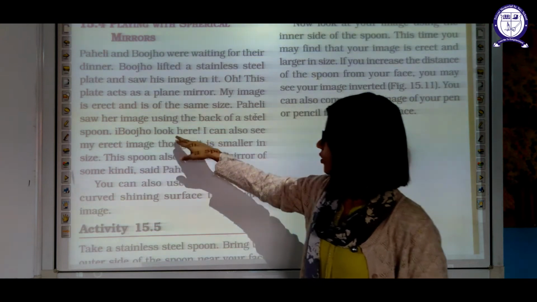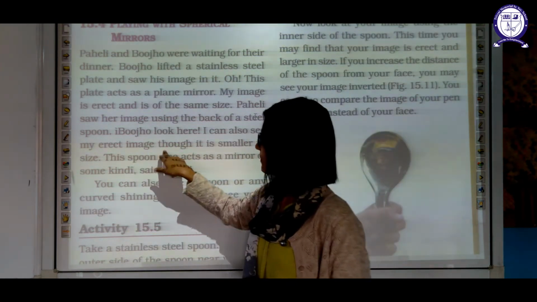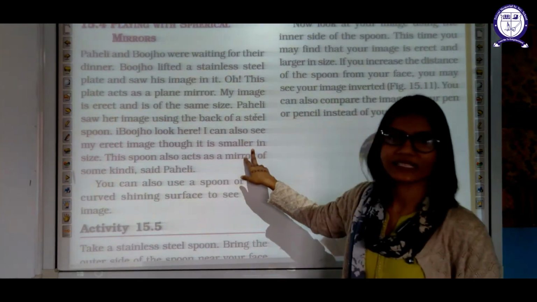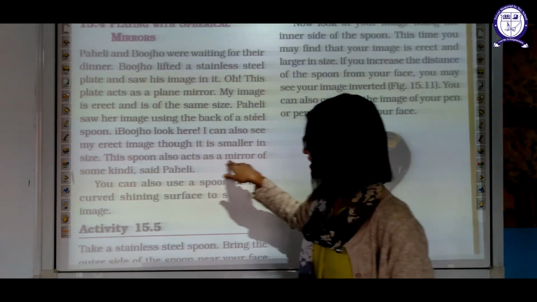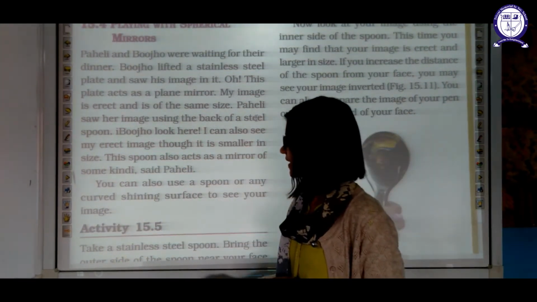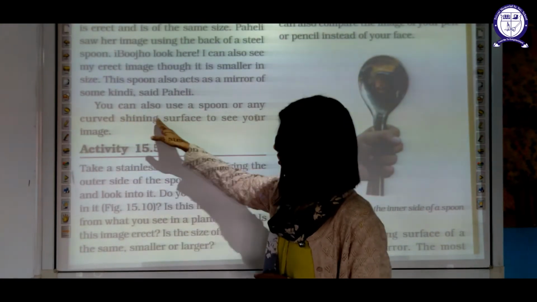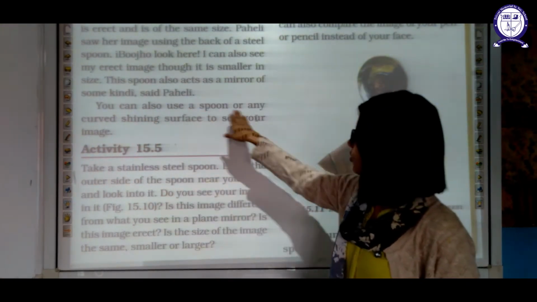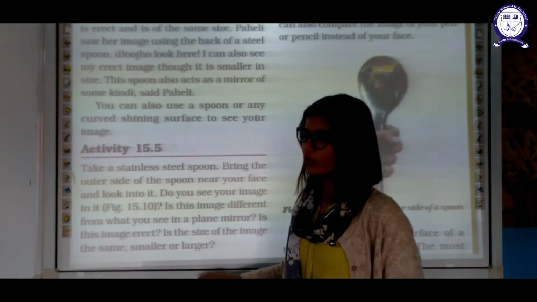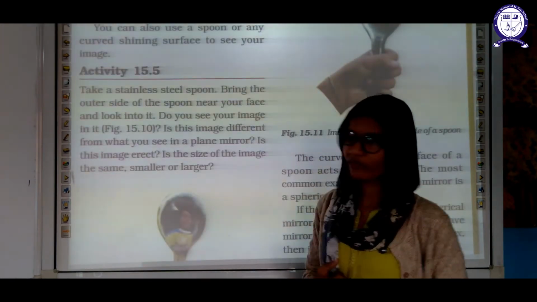Look here, I can also see my erect image, though it is smaller in size. The spoon also acts as a mirror of some kind, said the page. You can also use a spoon or any curved shiny surface to see your image. Let us do an activity for that.